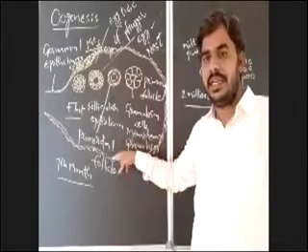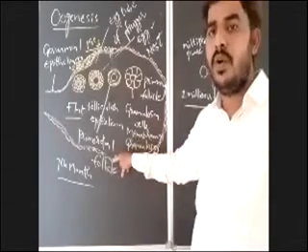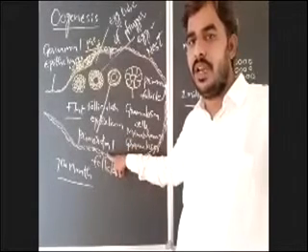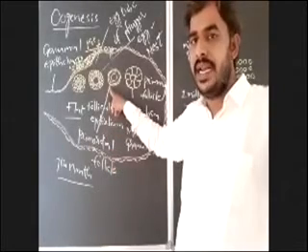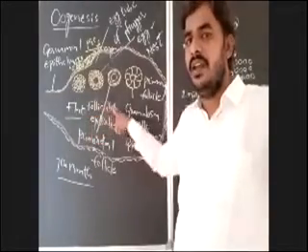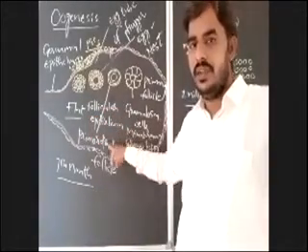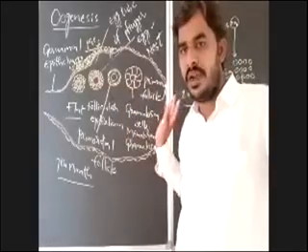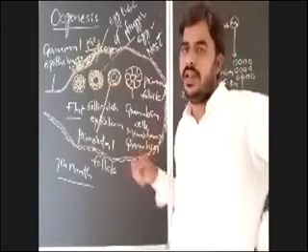If the primary oocyte is surrounded by a single layer of flat cells, that is follicular epithelium, that follicle is known as primordial follicle.